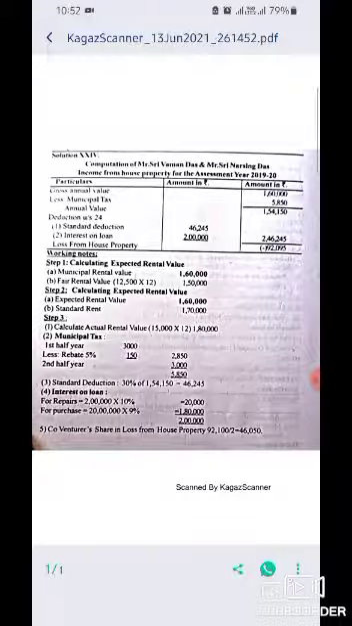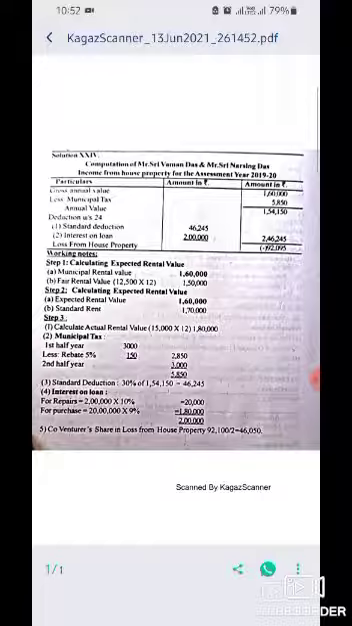Calculating expected rental value. Municipal rental value is 1,60,000. Fair rental value is 12,500 per month into 12 months, so 1,50,000. So the expected rental value, annual rental value is the expected rental. Standard rent is given. So expected rental value 1,60,000 and standard rent is 1,70,000.